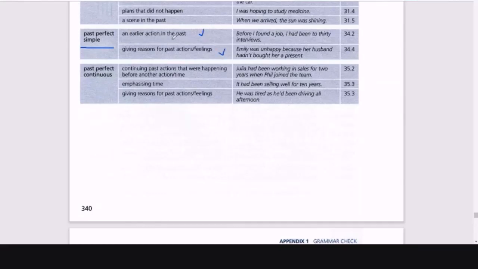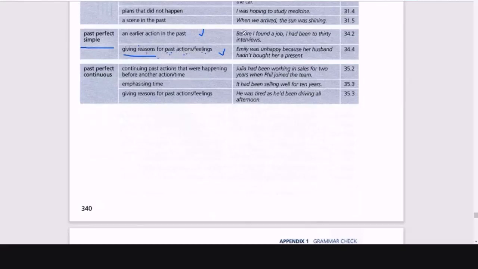An earlier action in the past. So to indicate which action happened first. That's one. And the other use, el otro uso, is to give reasons. The explanation, giving the reasons for actions in the past or feelings in the past. So we have two. One is for action, to indicate which action happened first. The other context is to give an explanation, a reason for a feeling in the past, or a reason for an action in the past.